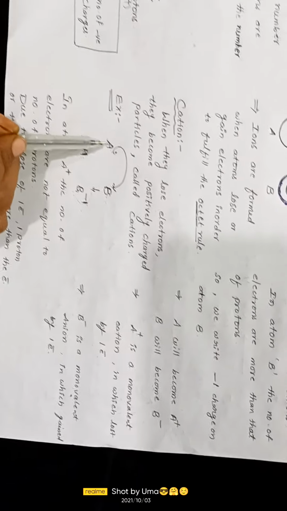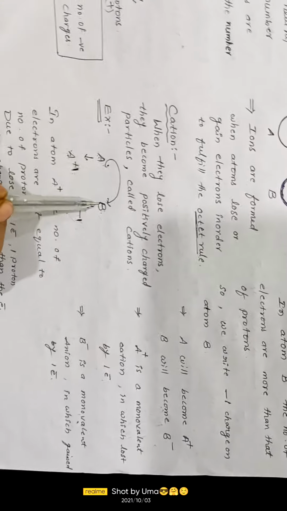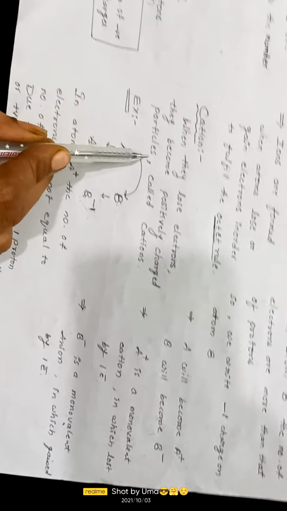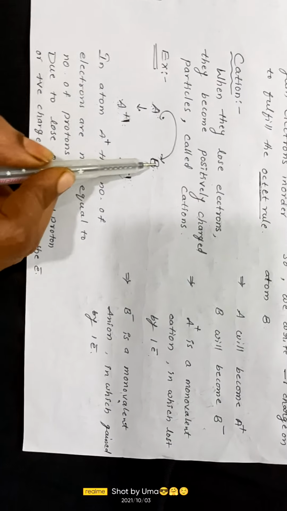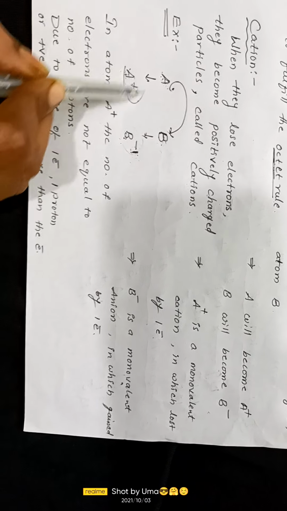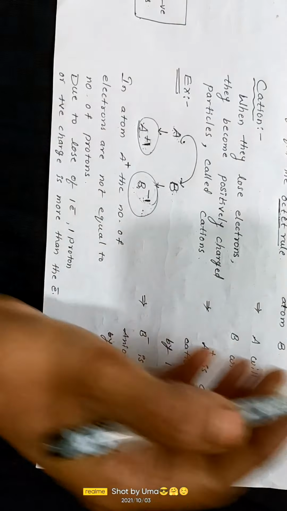Suppose by taking an example, you can understand clearly. Atom A and atom B both are there. These two are atoms of different elements. A, by donating one electron, will become A plus 1, and B, by taking one electron, will become B minus 1. So that's why these two are charged particles. A positively charged particle is known as a cation and a negatively charged particle is known as an anion.